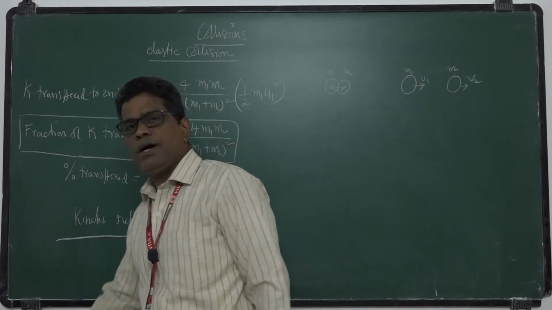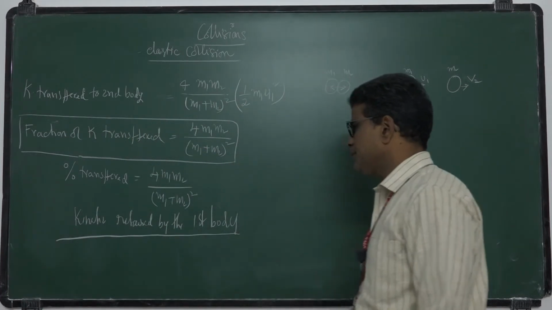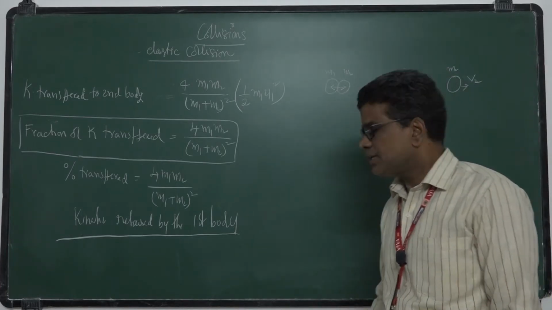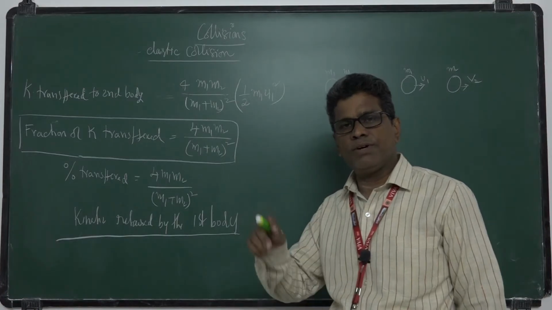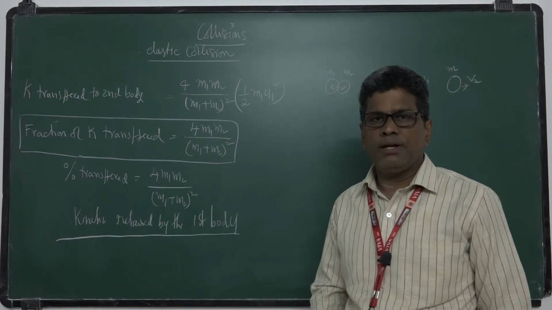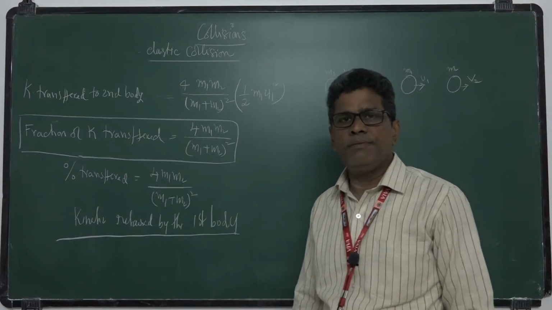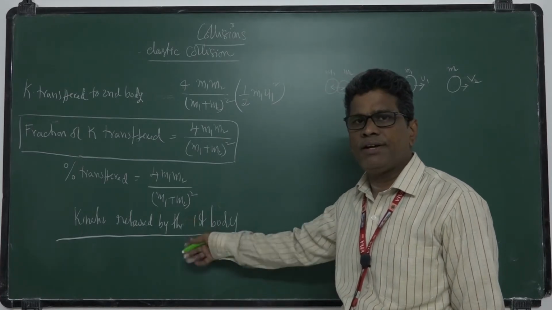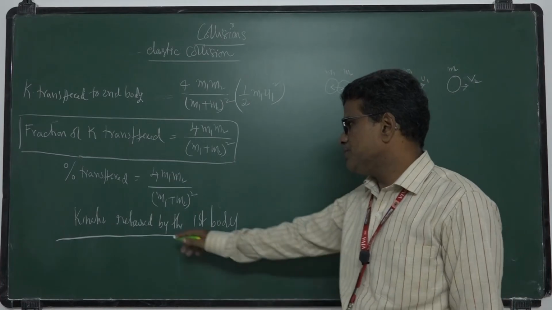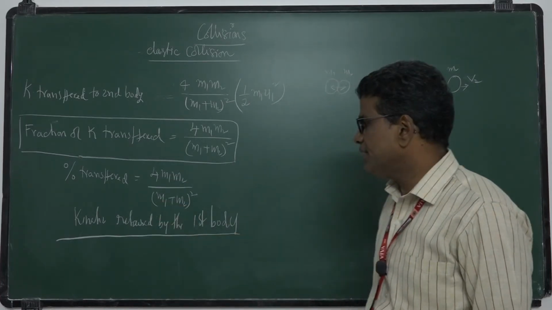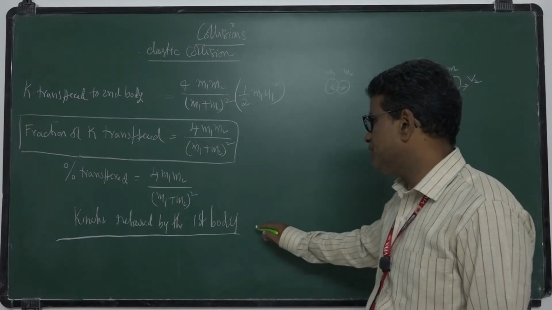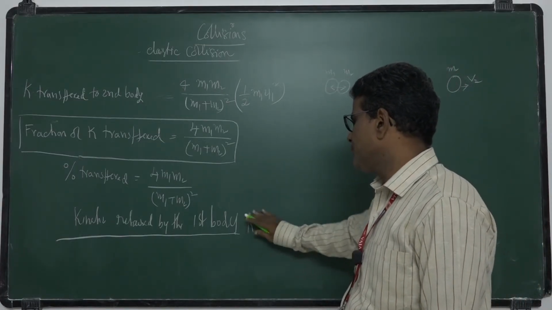During collision some kinetic energy is transferred from the first body to the second body. Only some energy will be transferred, the remaining energy it will retain. The first body will retain certain energy. So what fraction of kinetic energy will it retain? I want the kinetic energy retained by the first body.